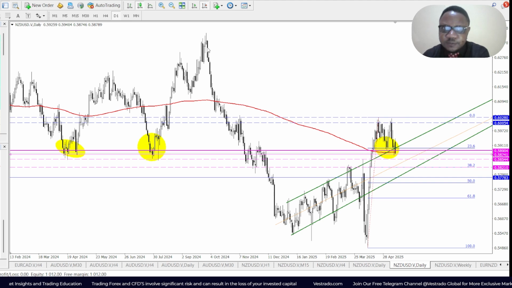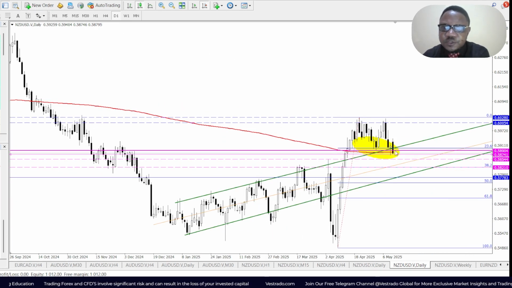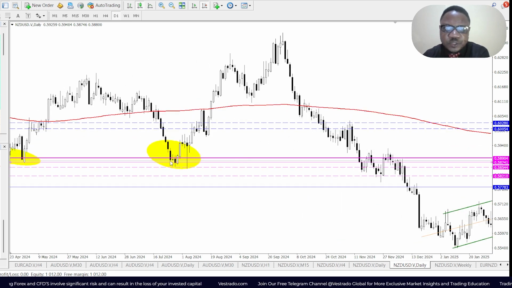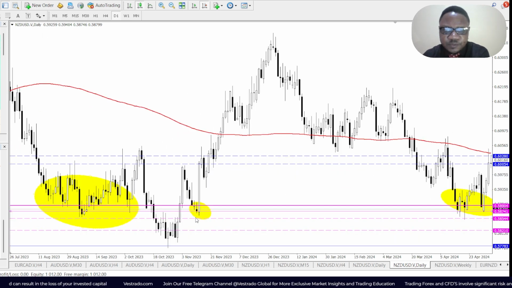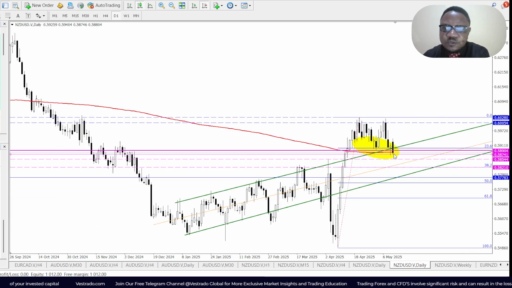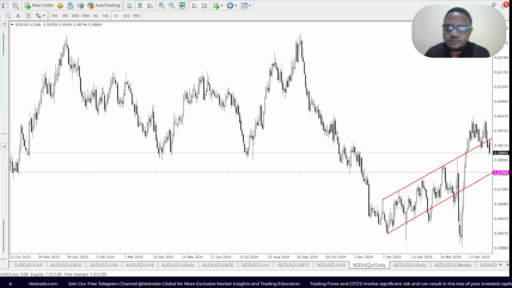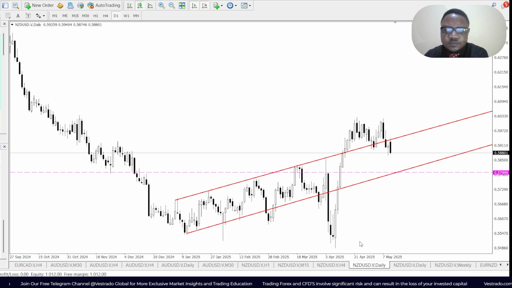Where it is right now, if you check, it's at the 200-day moving average and the resistance border of the channel, a region which coincides with the support region of July 2024. Here we also have April 2024, also coinciding with November 2023 and August, September 2023. So it's a significant region right now, and you can see that the 200-day moving average is right there. Hence, on a break below that, we can see the channel again right there. It's back into the channel.